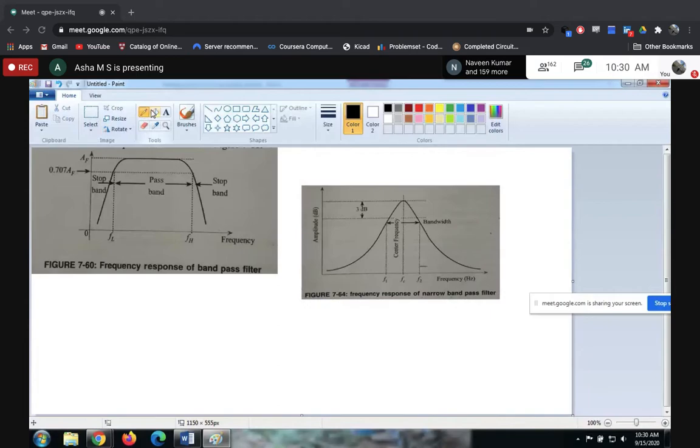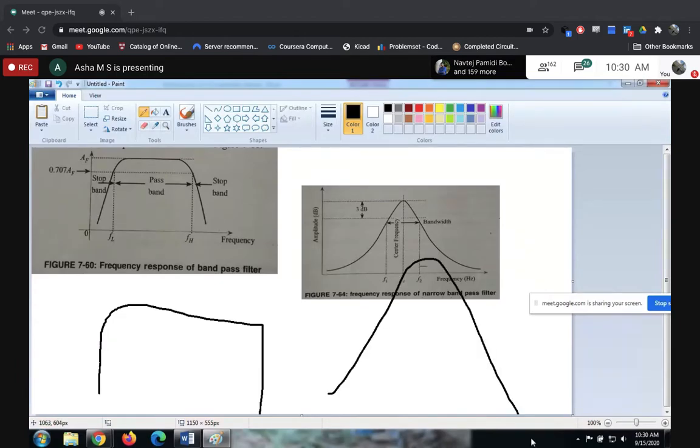The name itself says it. If the allowed frequency range is very small, only a few frequencies, then you can go with the narrow band filter. If you want a very wide range of frequencies to be allowed, then you can go with the wide band one. Depending on the quality factor you can control this.